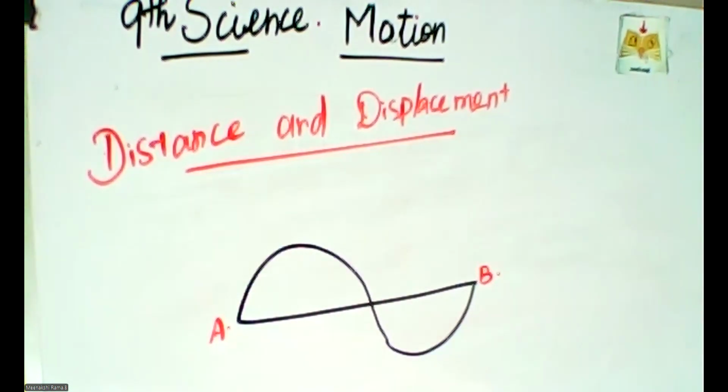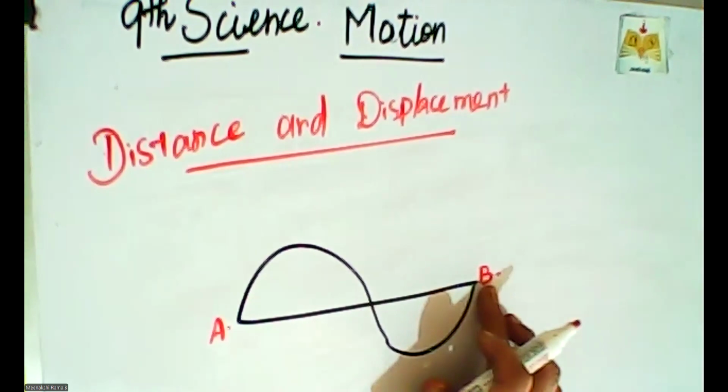The total length of the path traveled by the car from A to B is called the distance traveled by the body. So distance means total length. The length of the straight line AB is called displacement.